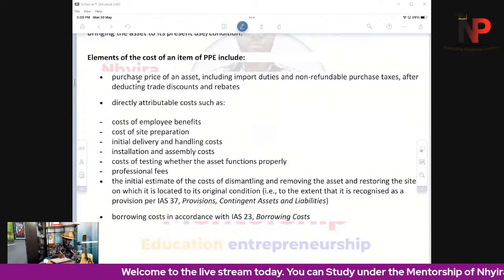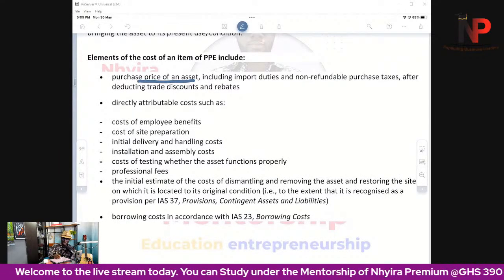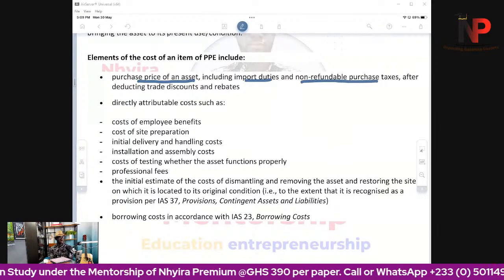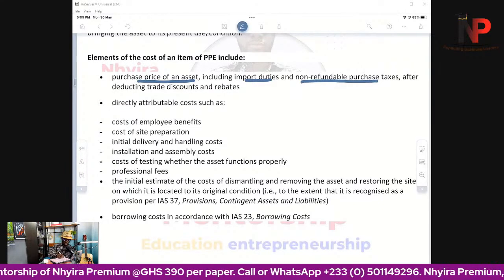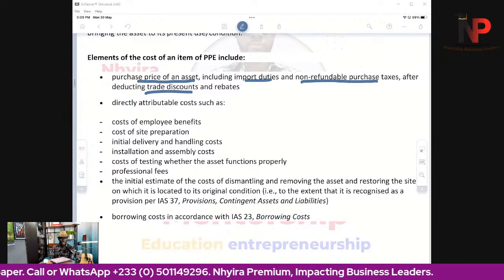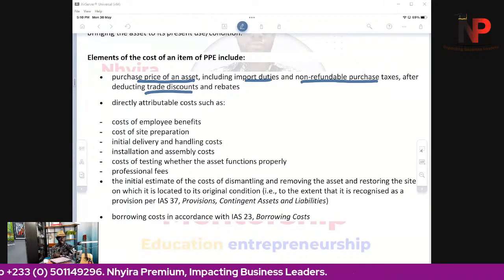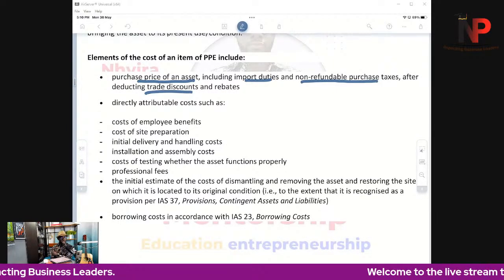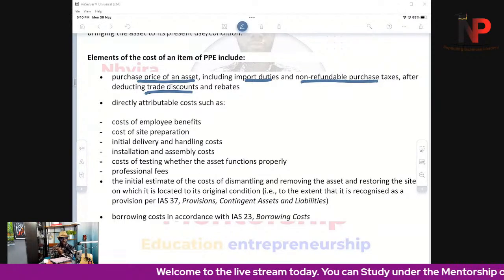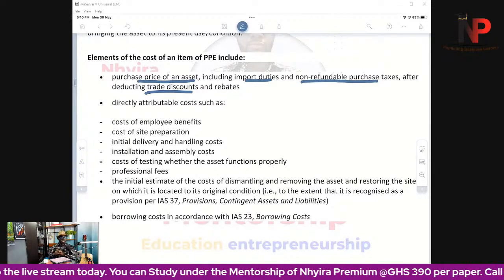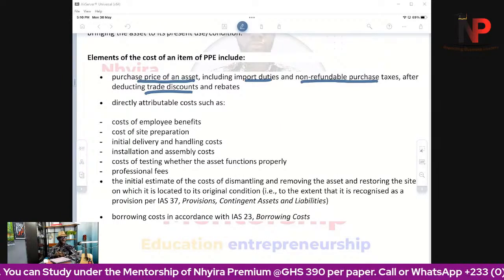One, the purchase price of the asset, including any import duties we paid and any non-refundable purchase taxes, after trade discount. If it happens that we got a trade discount from the purchase of the assets, why not? That becomes a deduction for us. But if we bought the assets outside of our jurisdiction, then import duties will apply. That should be included. If we paid some non-refundable purchase tax, that should be included in the initial cost. So primarily, that is the initial cost of an asset.